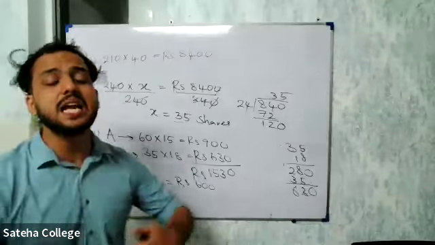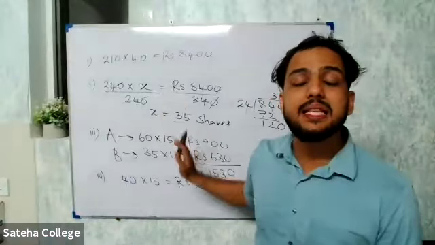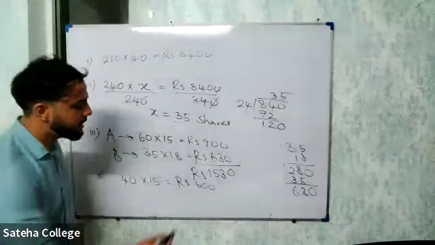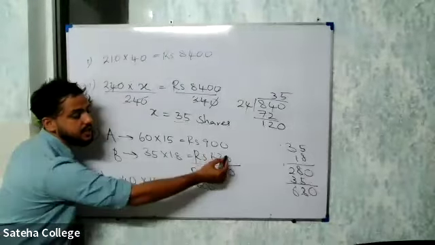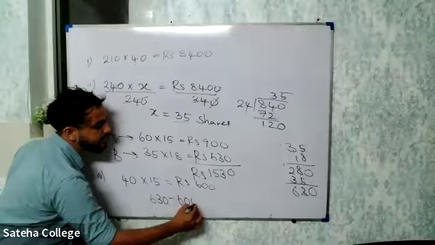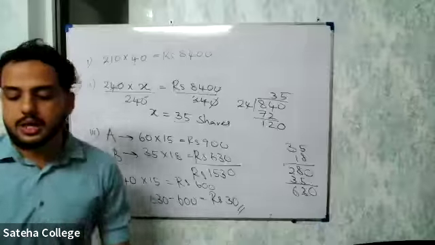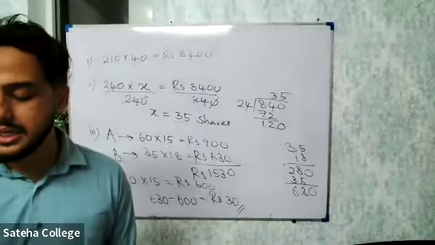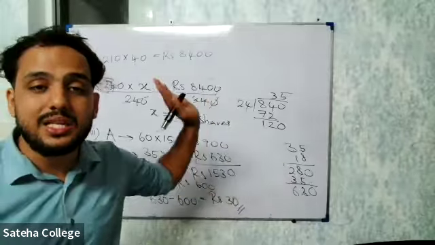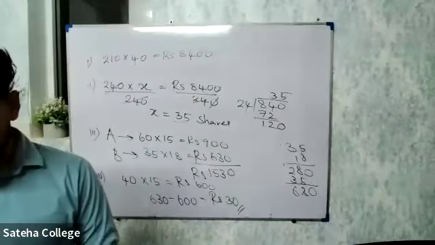Now, what is the additional amount he got by selling these 40 shares and buying the 35 shares from company B? That's their question. What is the additional amount that he got? Definitely 630 in company B, 600 in company A. So what is the additional amount? 630 minus 600, that is rupees 30. He got 30 rupees extra by doing the transaction. That is by selling 40 shares in company A and using the same amount and buying 35 shares in company B. Is that clear, everyone?